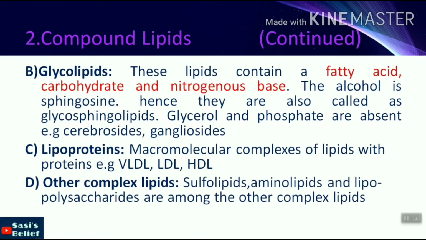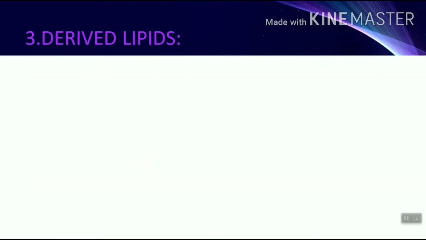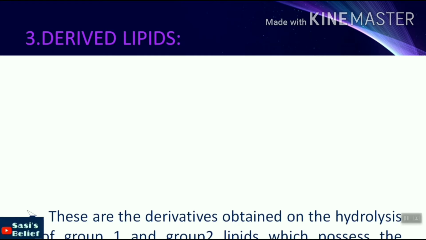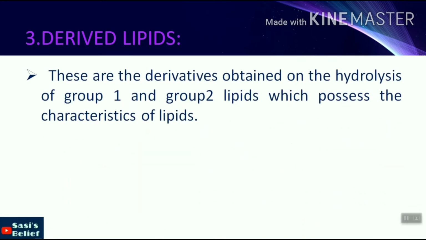Now see the last one, other complex lipids. Sulfolipids, aminolipids and lipopolysaccharides are among the other complex lipids. Now see the third main category, derived lipids. These are derivatives obtained on the hydrolysis of group 1 and group 2 lipids, which possess the characteristics of lipids.